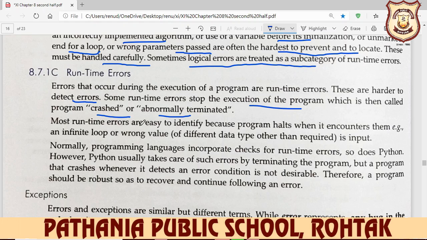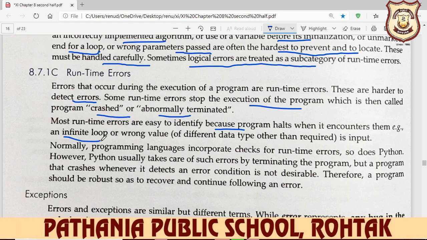For example, you write display the number greater than 10 and you don't fix any value, so many values are there, and your program will be executed and behave abnormally. Most runtime errors are easy to identify because the program halts when it encounters them.